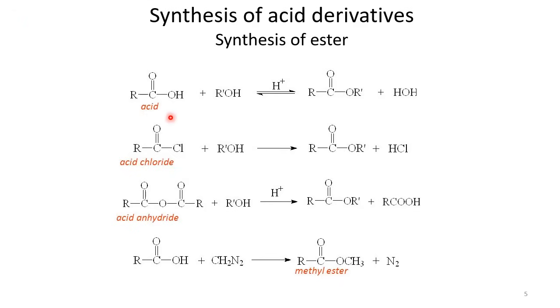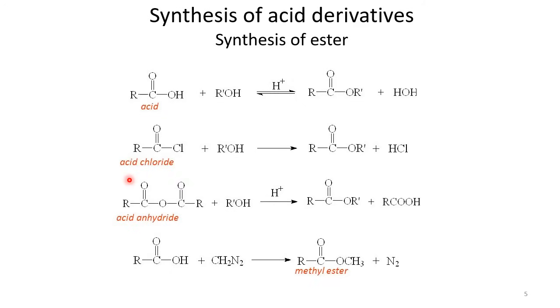There are other examples of reactions too, because acids have their own reactivity, but if we use some other reagent that is much more reactive than acid, like acyl chloride, another acid derivative, then acid chlorides are better because chloride is a better leaving group than OH. That's how acid chlorides have better reactivity than carboxylic acids. When acid chlorides react with alcohol, the OH can replace the chloride, and that's how we can get ester. So these are two ways we can make ester.